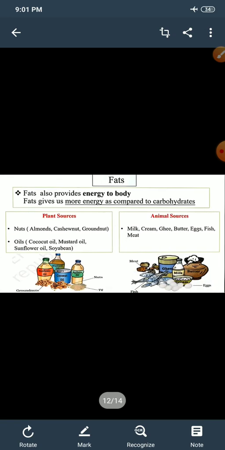Now just let's see a video to understand this thing more clearly. I know that you all love pizza, burger, cheese, etc., but your parents do not allow you to eat them regularly because such foods contain large amounts of fat. Fats supply us with energy. If we don't use up this energy, our bodies build up a store for future use in the form of body fat. This is the reason why people eating much oily food become obese. Ghee, oil, butter, cheese and milk are some main sources of fats.